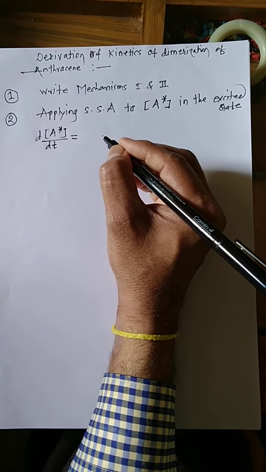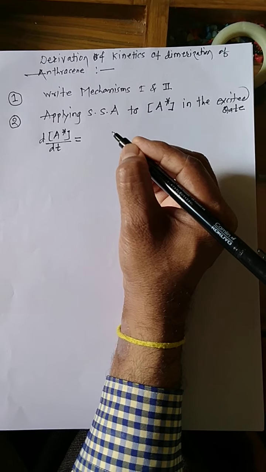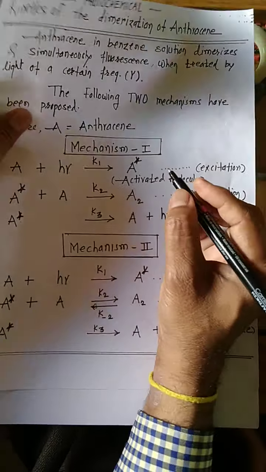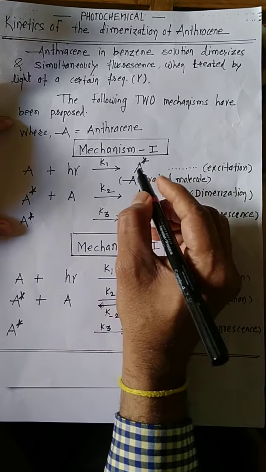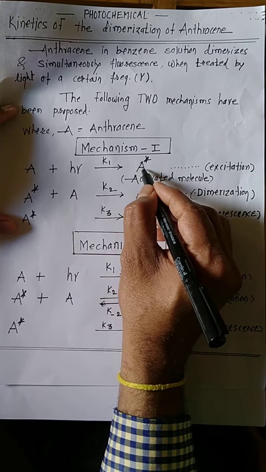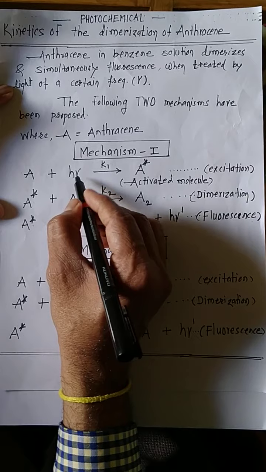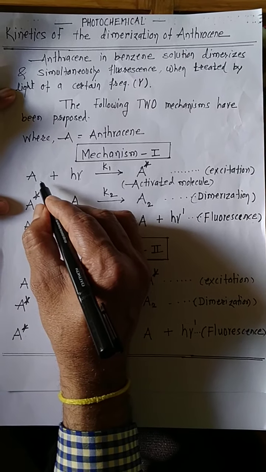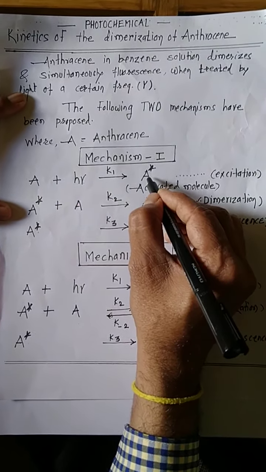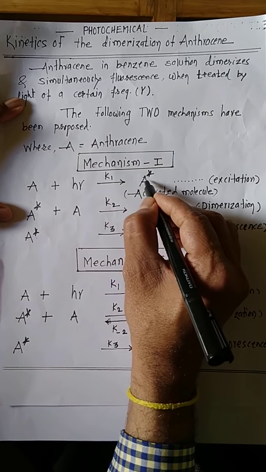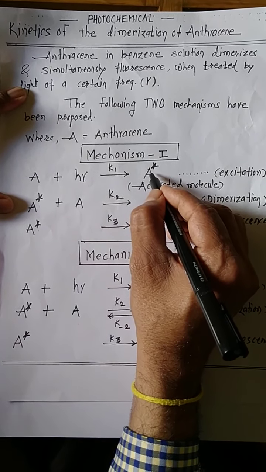Here in the excitation step, the activated molecule is formed. Anthracene molecules absorb the photons, intensity of the photons, and become activated. This is formation of the product, so you have to write the plus sign.